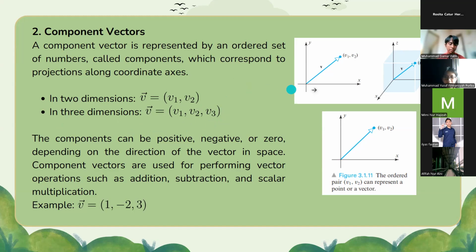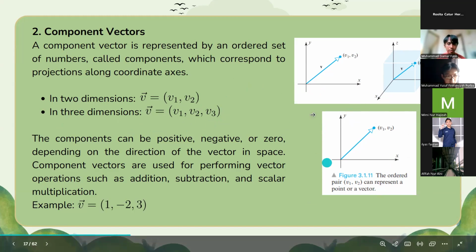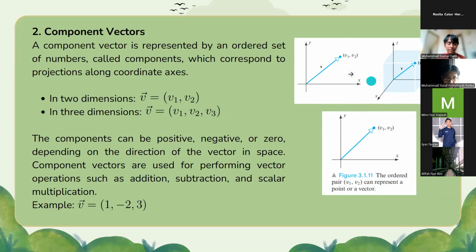We can see on the picture the representation of a vector in Cartesian coordinates. This picture is the representation in 2D, two dimensions, and the right picture is the representation in 3 dimensions.